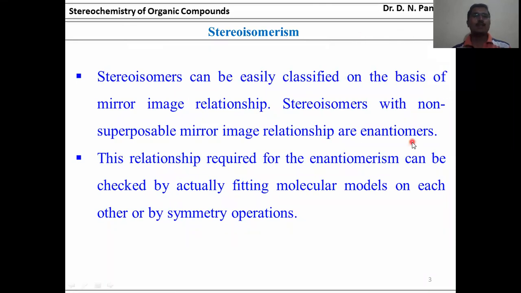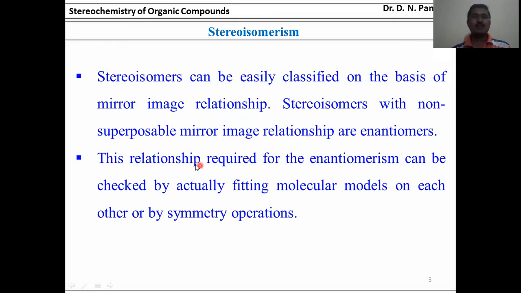Stereoisomers can be easily classified on the basis of mirror image relationships. Stereoisomers with non-superimposable mirror image relationships are enantiomers.